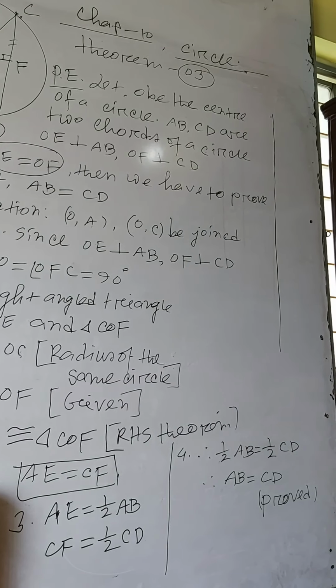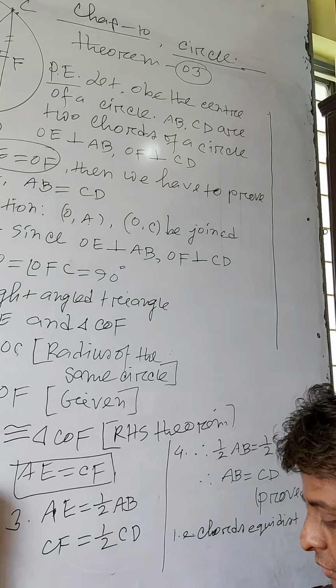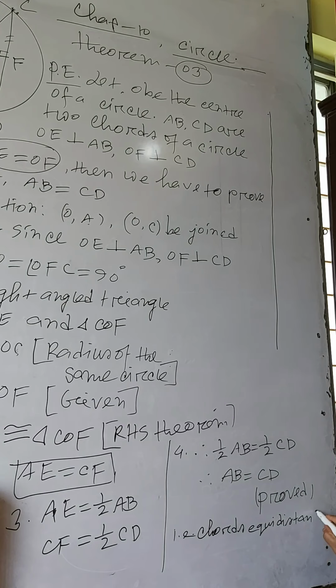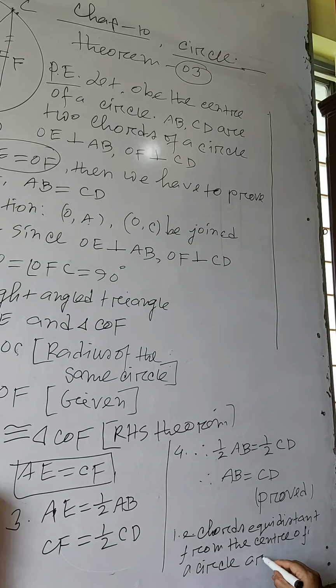That is, chords equidistant from the center of a circle are equal.